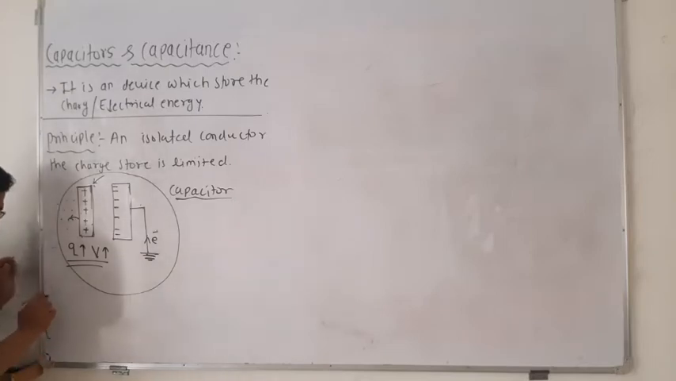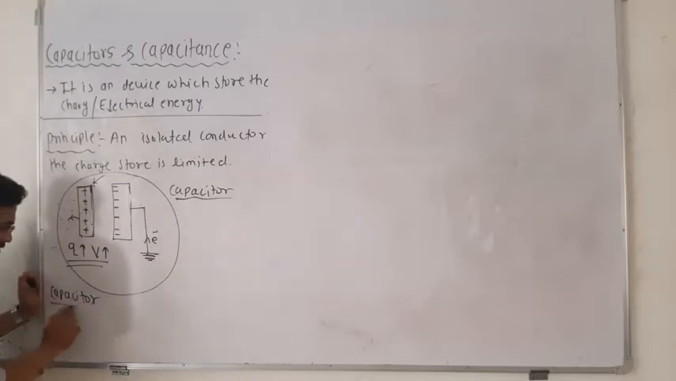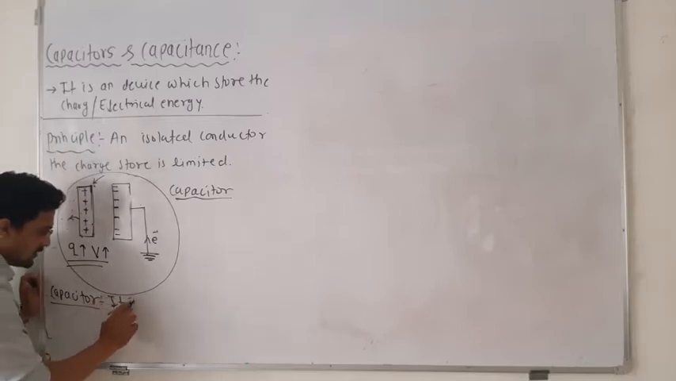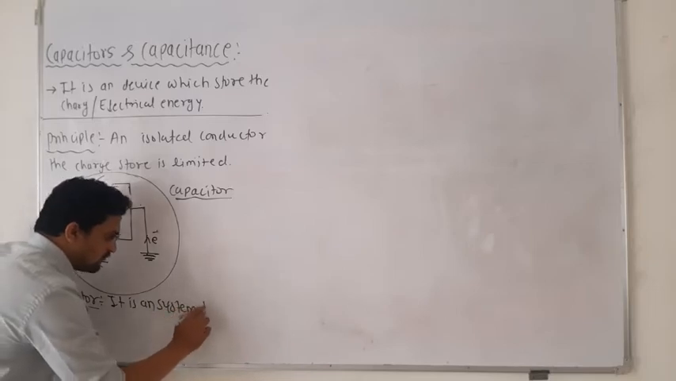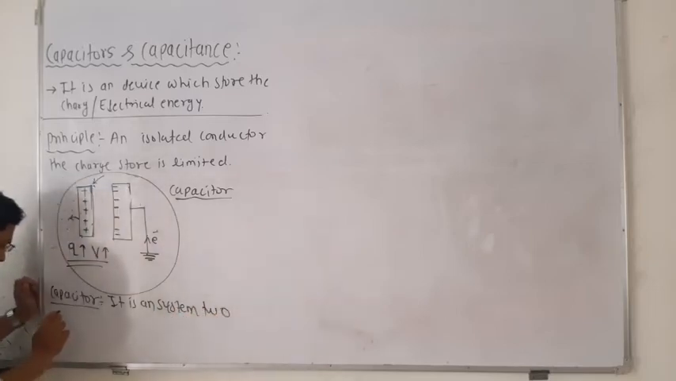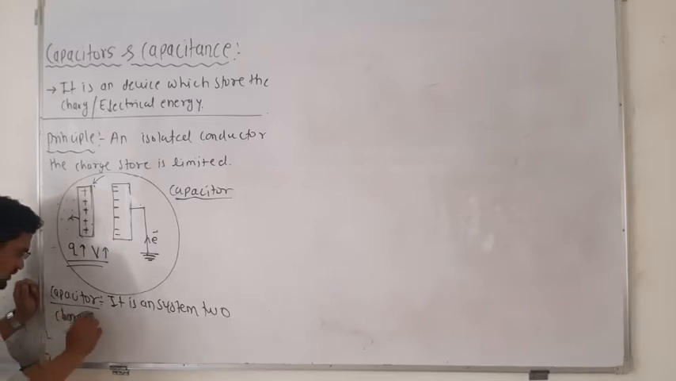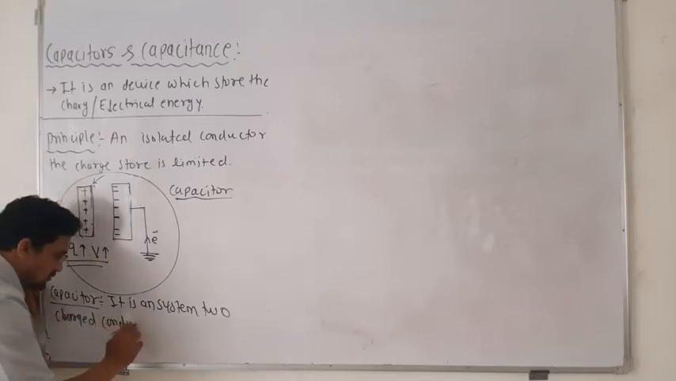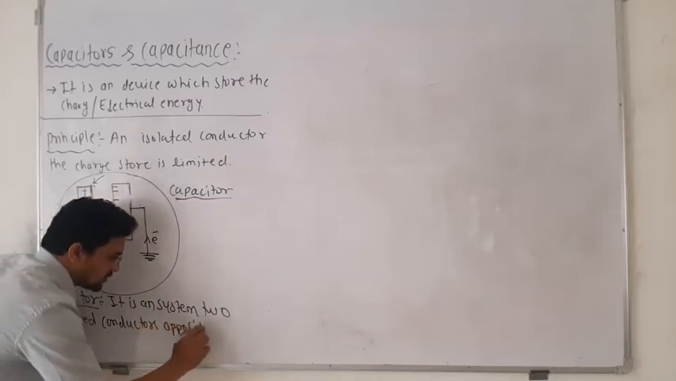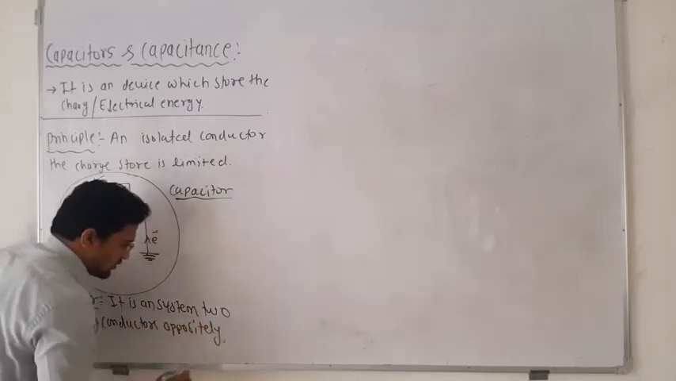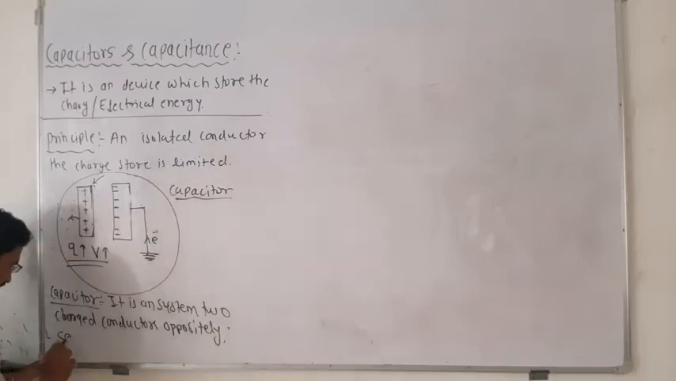So you can define the capacitor again. It is a system of two charged conductors, oppositely charged. One will be positive, another will be negative, separated by some distance.